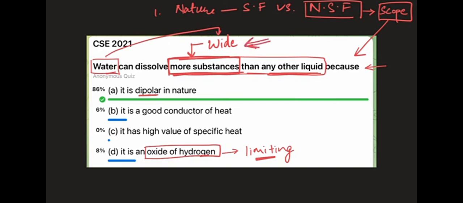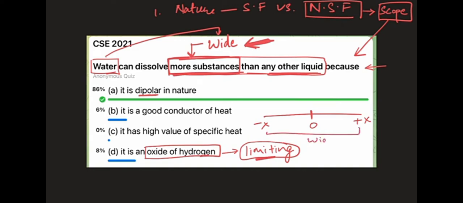We saw here that a wide range of substances are to be dissolved. That means if we have this kind of scale, let's see, like 0, so we have minus x to plus x. Okay, this is the range of the substances which water can dissolve. If we limit the property of water, that means only some particular kinds of substances will be dissolved. It will not be this entire range. It will not be this wide range of substances.